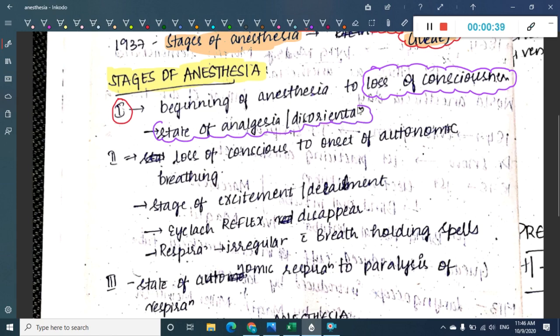What do we call stage 1? This is called the stage of analgesia or disorientation.